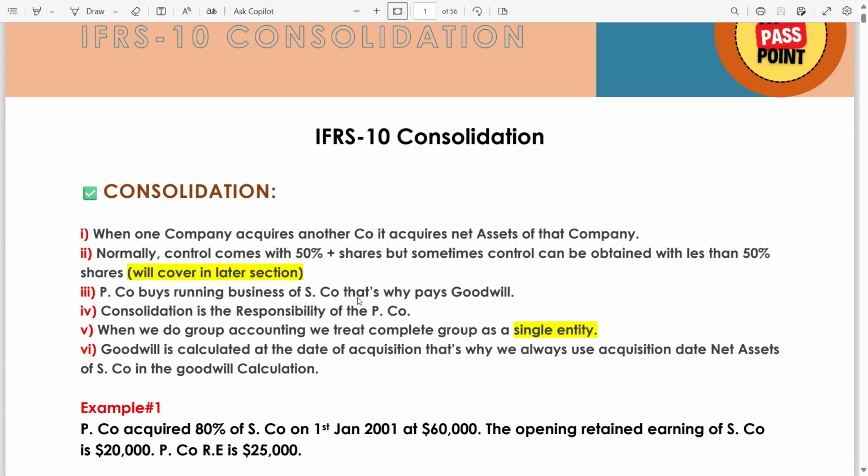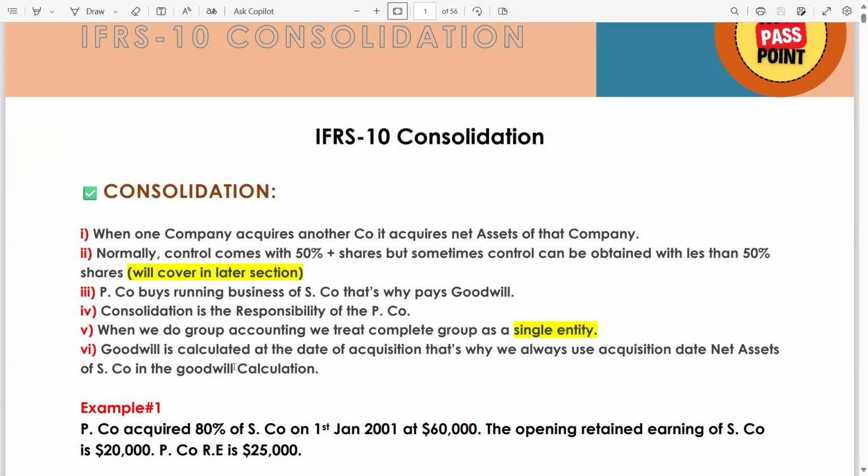Once P company acquires S company, from this date, which is called the acquisition date, the accounting will be performed as per IFRS 10 group accounting or consolidation accounting. We will solve a few basic questions on this acquisition or merger.